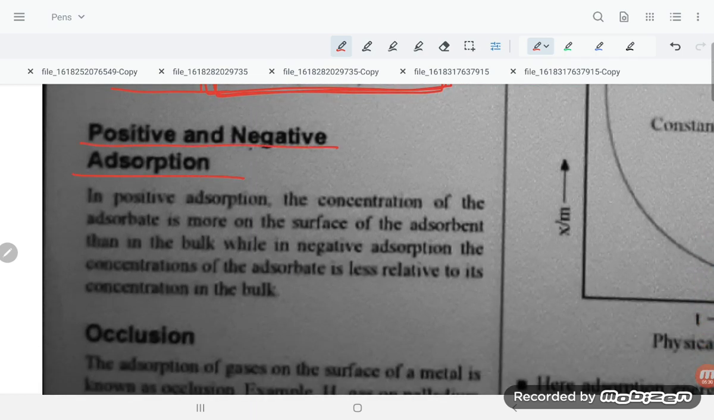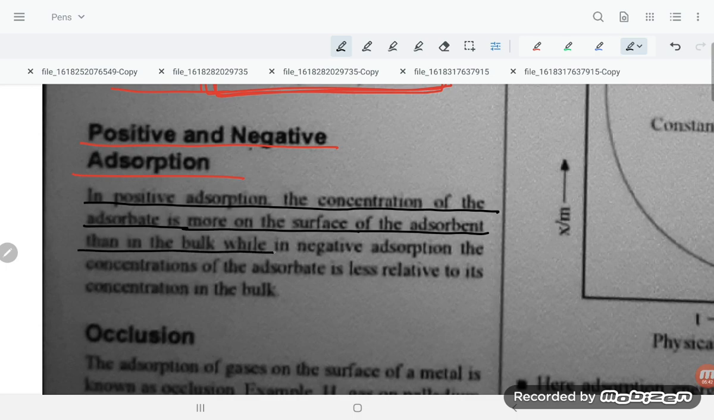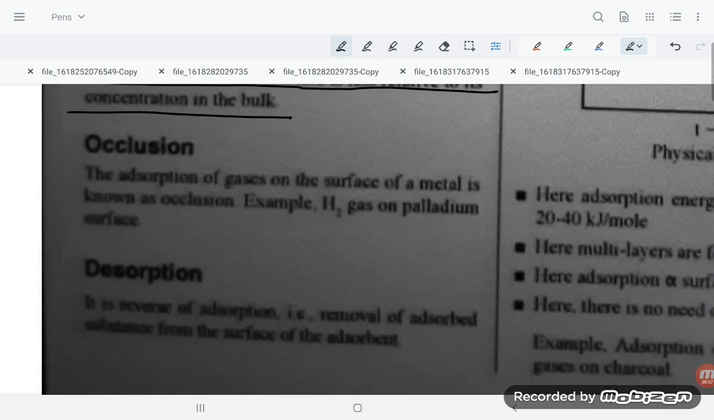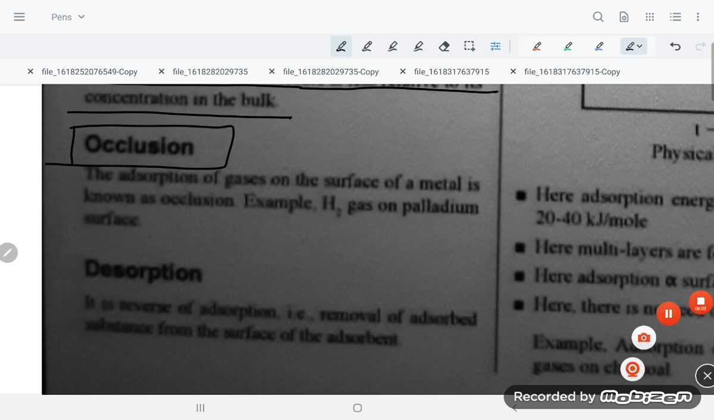Positive and negative adsorption. In positive adsorption, the concentration of the adsorbate is more on the surface of the adsorbent than in the bulk, while in negative adsorption, the concentration of the adsorbate is less relative to the concentration in the bulk. So positive means it is on the surface, negative means it is going inside. Occlusion means the adsorption of gases on the surface.